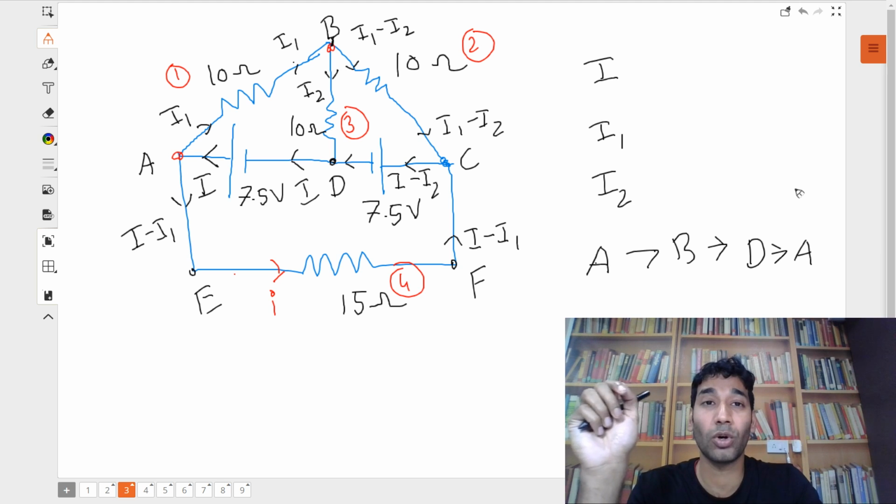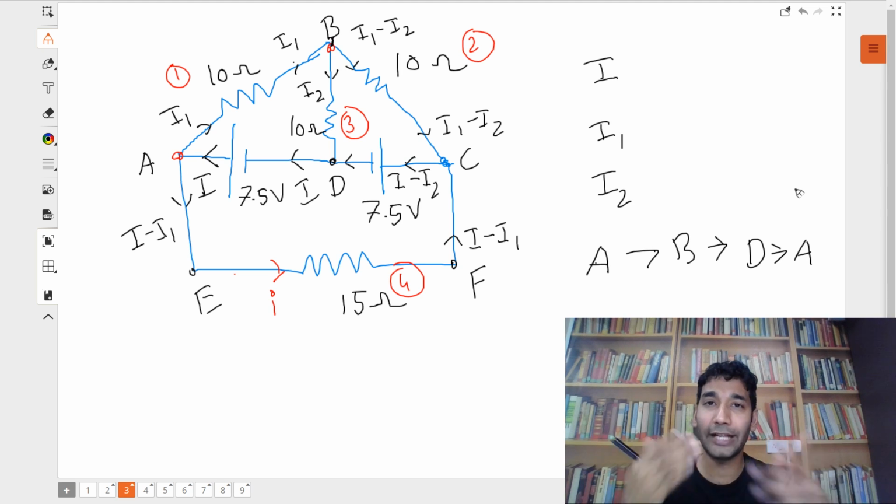So it's better to leave this question only, because doing it with this method is even worse. So it's better to leave it only. Yes, if this question comes in your board examination, then you can do all this because you will get 5 marks or 10 marks for it, whatever.